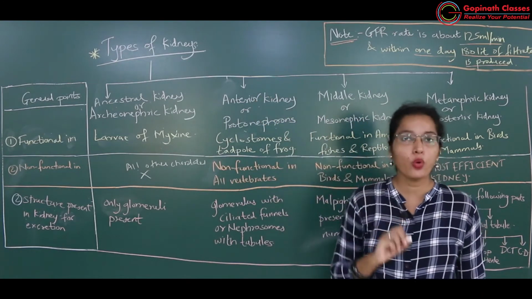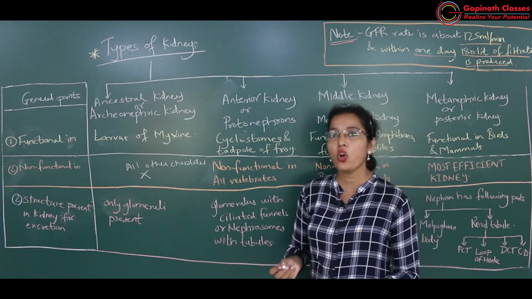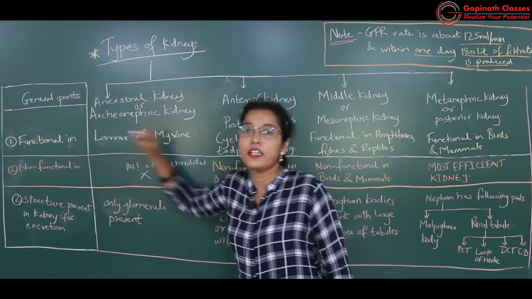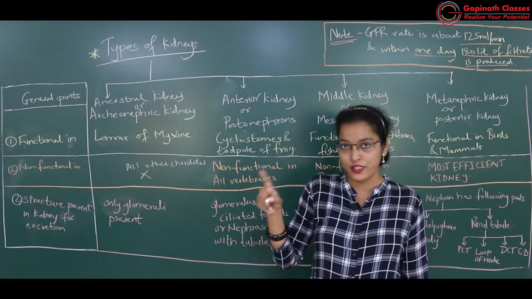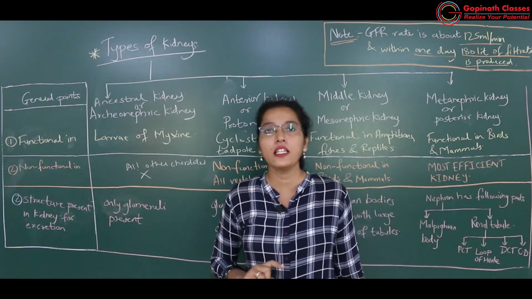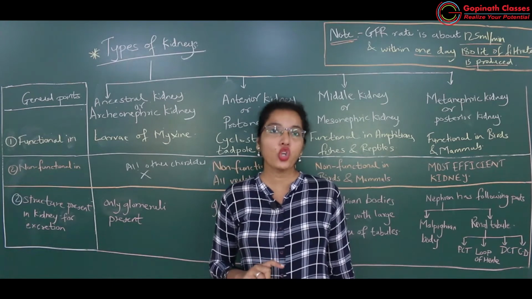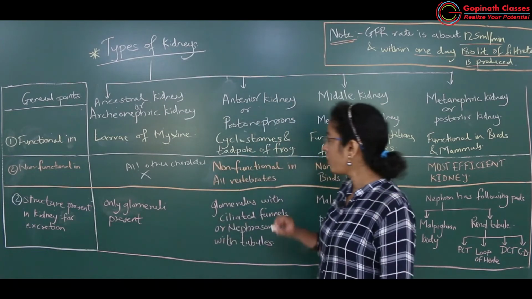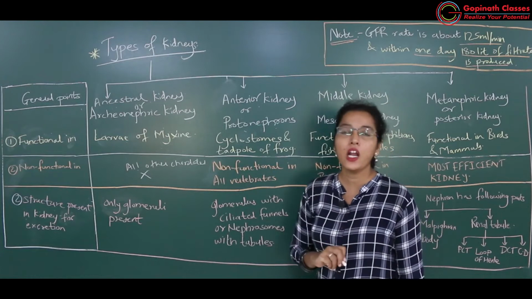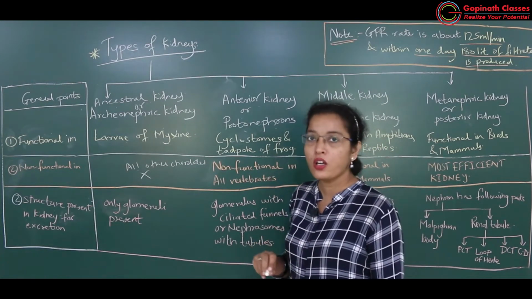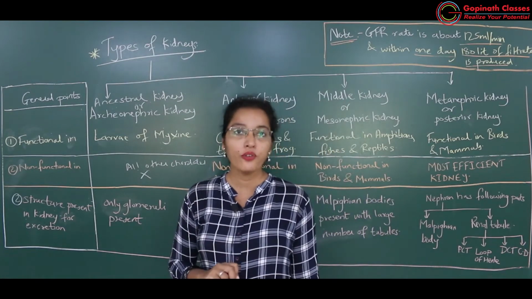Got it? Now, the anterior kidney or protonephric kidney. Where will the anterior and protonephric kidney definitely be functional? In cyclostomes. Cyclostomata is one of the classes under division Agnatha. Agnaths means jawless organisms. Got it? So cyclostomes and the tadpole of frog. The tadpole of frog is the larval stage of the frog.